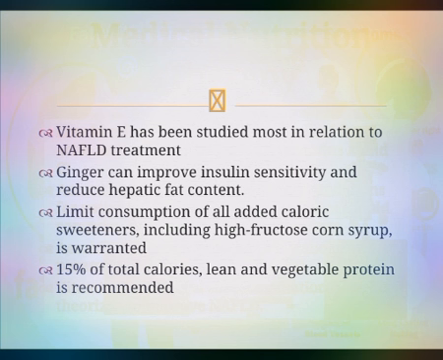Ginger is very beneficial for all diseases as well as fatty liver disease; it can improve insulin sensitivity and reduce hepatic fat content. Limit the consumption of all added caloric sweeteners, including high fructose corn syrup. 15% of total calories from lean and vegetable protein is recommended.